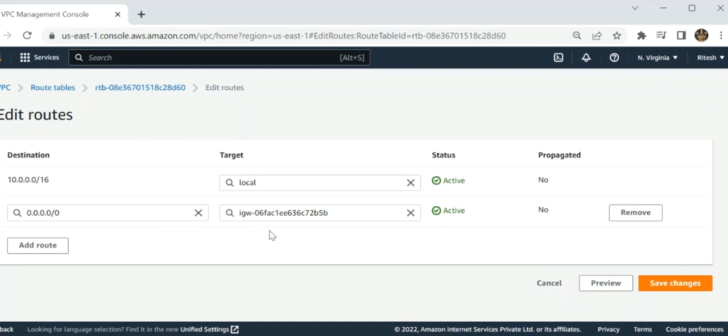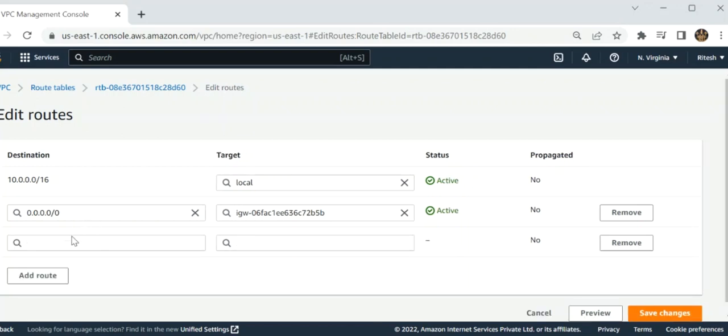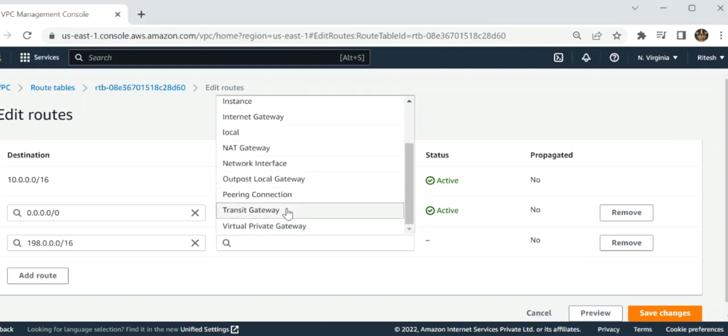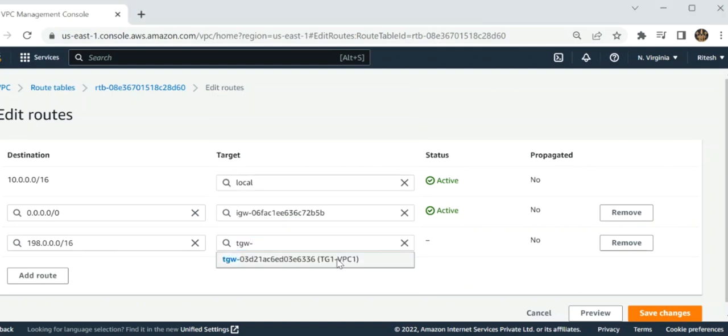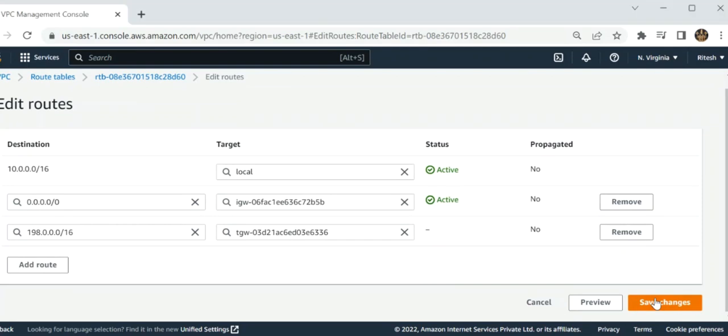Now I have to choose the target, add route over here. This is my VPC 1, but I am choosing the CIDR block of VPC 2 over here. Now I choose the transit gateway so that it can transit. Now I have to save changes.